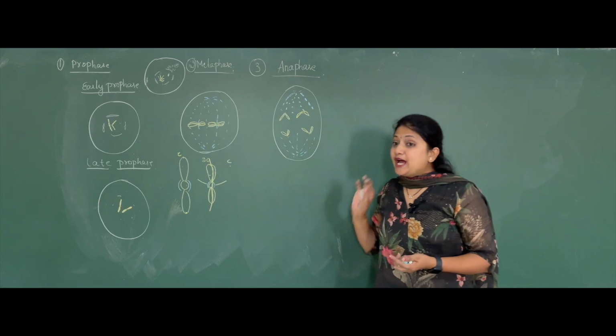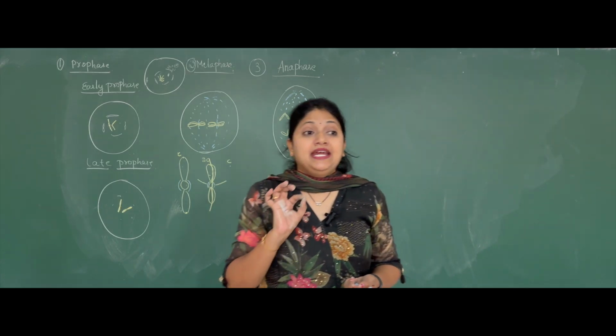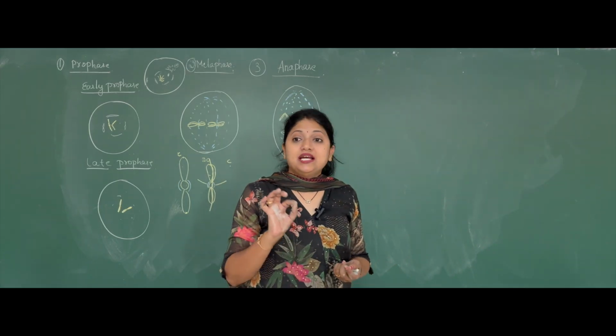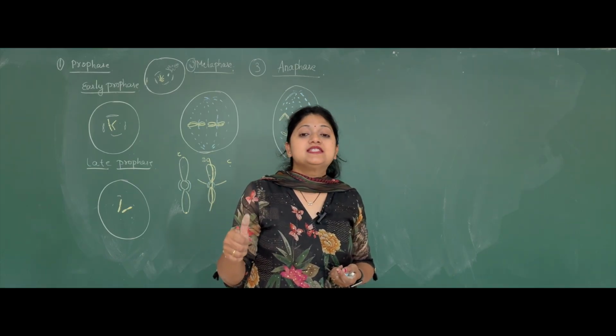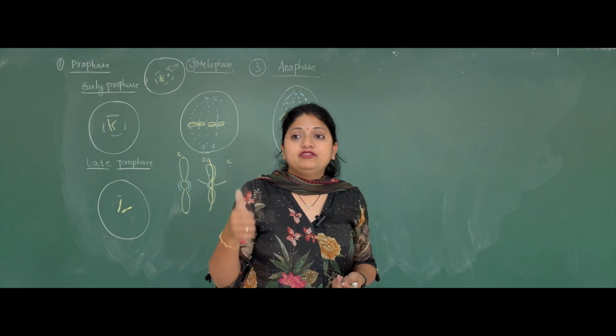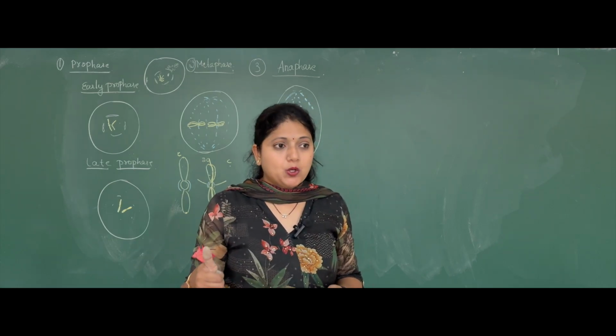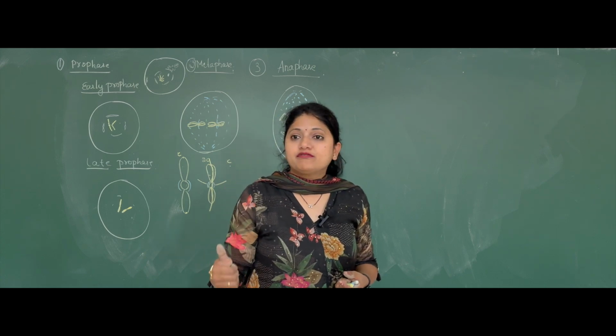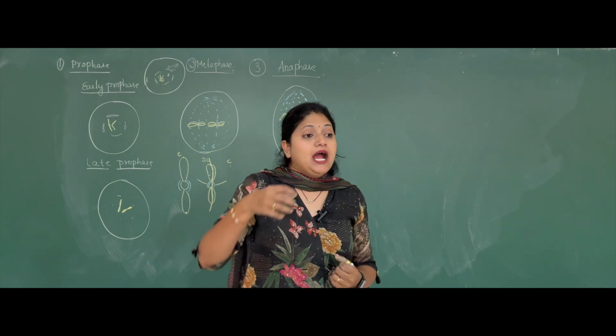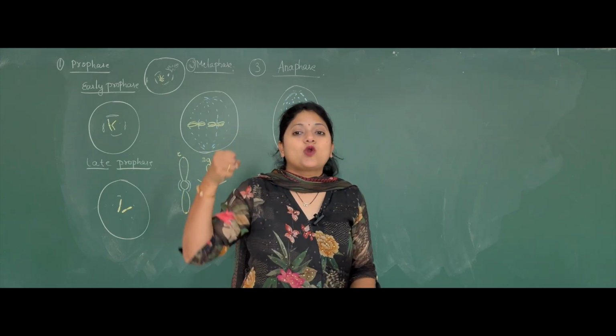Okay, so what is happening in the anaphase? In the anaphase, the first thing happening is shortening of the spindle fibers and then pulling up of the chromosomes.